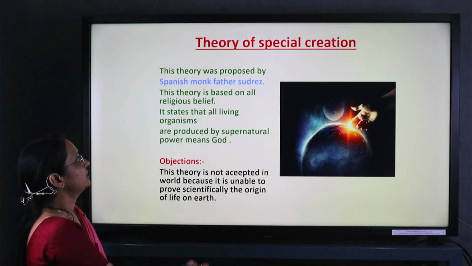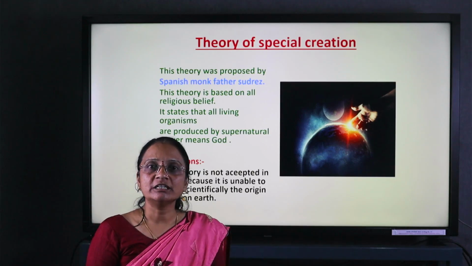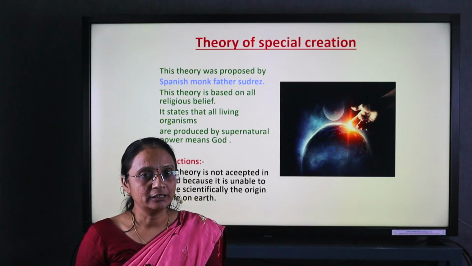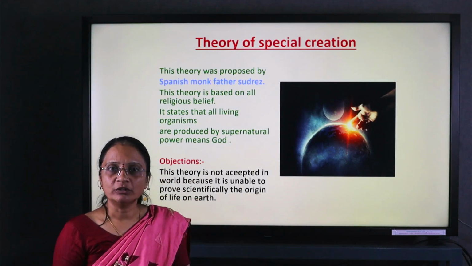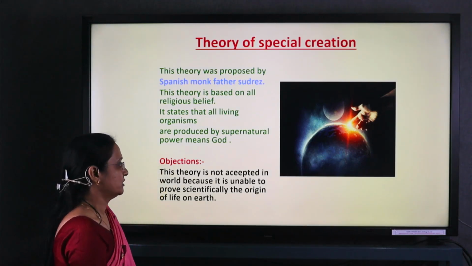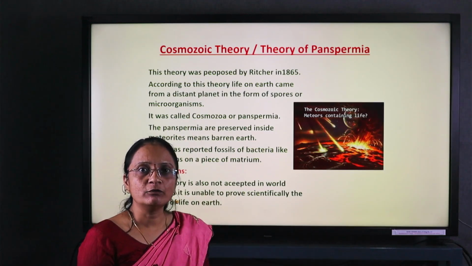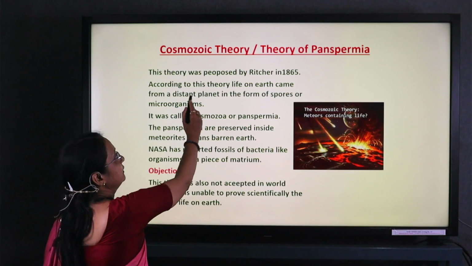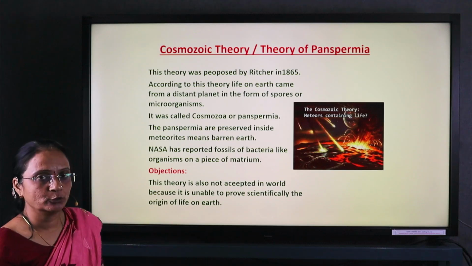But though the Spanish monk Father Suarez proposed this statement, it is not accepted because it is without any scientific proof. That theory was rejected. The second is the cosmozoic theory, or theory of panspermia. This theory was proposed by Richter in 1865.